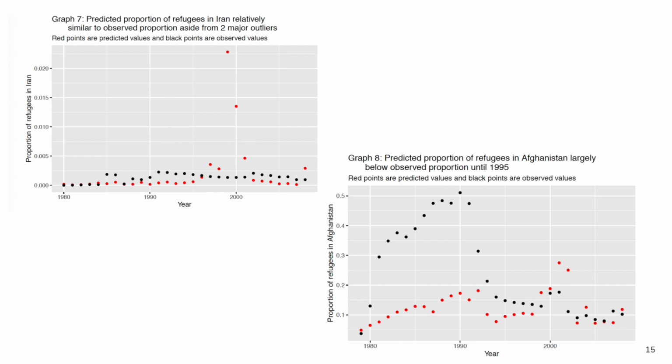The linear model we created has varying levels of success with regards to accurately predicting refugee proportions for Middle Eastern countries. For example, in graph 7, the linear model was fairly accurate and consistent with the actual data aside from 2 outliers around the year 2000, whereas there was an extreme underestimation of refugee proportions for Afghanistan in the earlier years, as can be seen in graph 8.